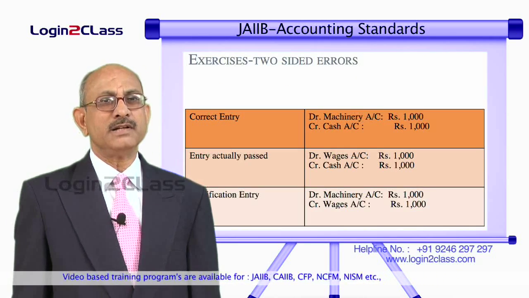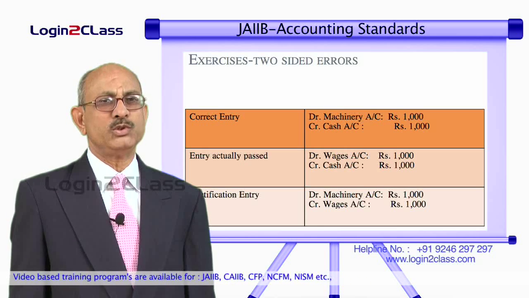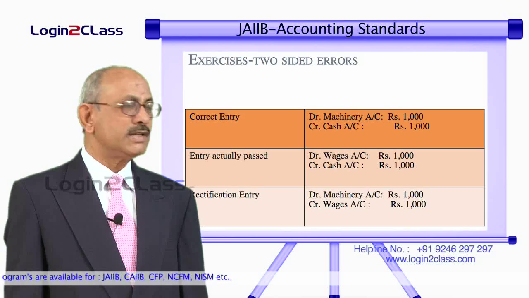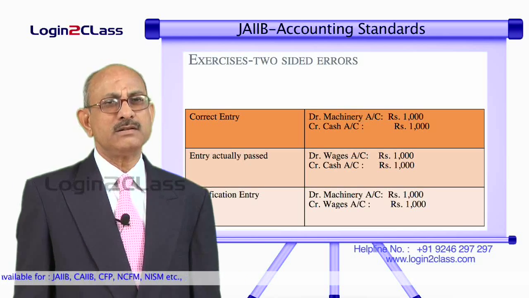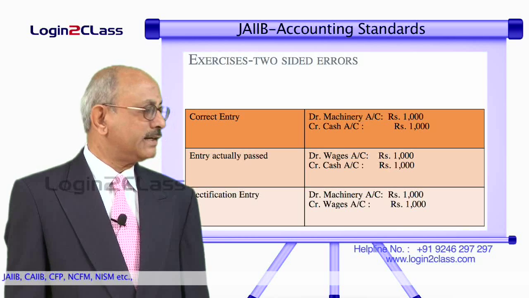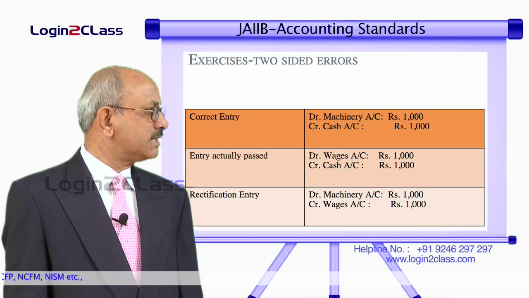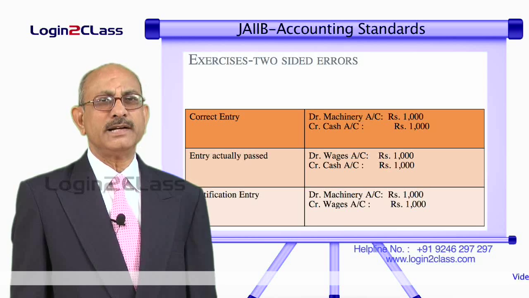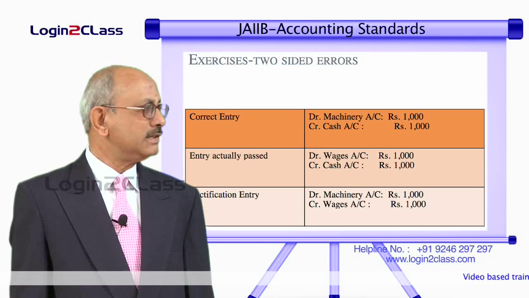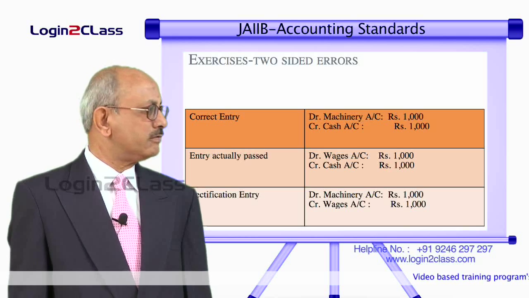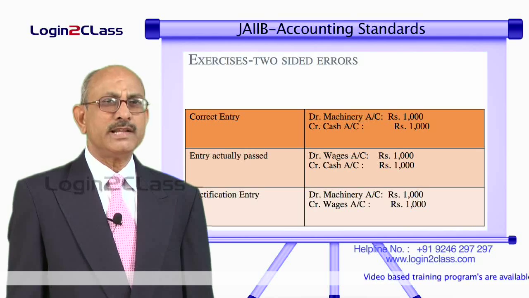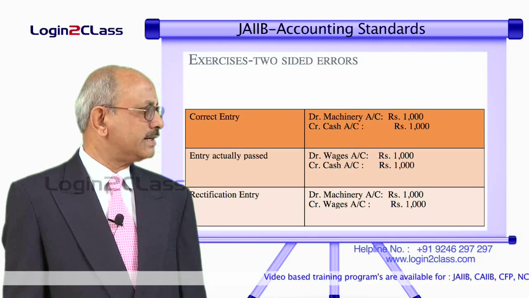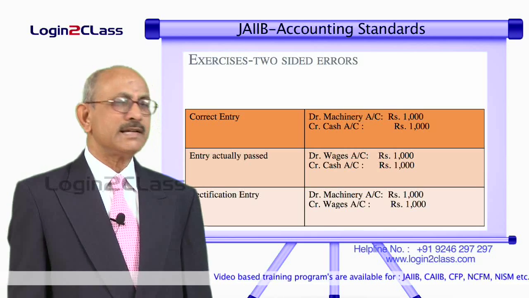So, as I said earlier, whenever you want to rectify an entry, first thing is to visualize what should have been the correct entry that should have been passed, and second is find out what is the actual entry passed, and based on these two you can find out what should be the rectification entry that needs to be passed. In the first example, the correct entry should have been, we must have debited the machinery account and credited cash account, because machinery is purchased with cash. So, correct entry is debit machinery account with 1000 and credit cash account. And what is the entry actually passed? The debit has been given to the wages account. So, the entry is debit wages account 1000 and credit cash account 1000.